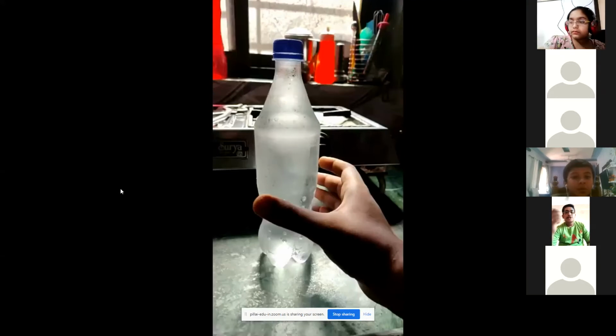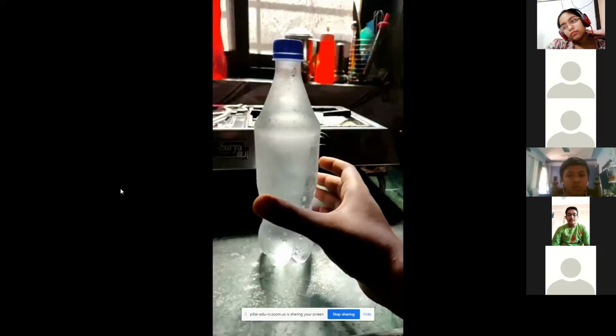So you have to keep the water bottle 2 to 3 hours outside the refrigerator. After that, when the water comes to room temperature, you put the water bottle in the freezer, the deep freezer upper section, and you wait around 2 to 2.5 hours.